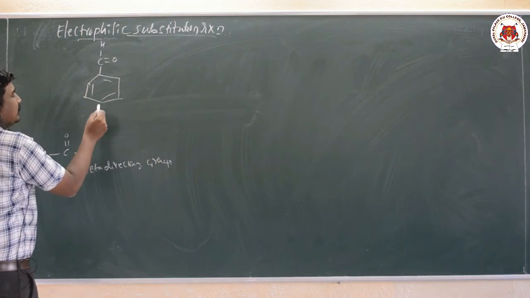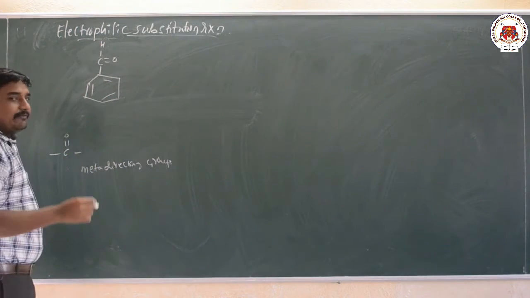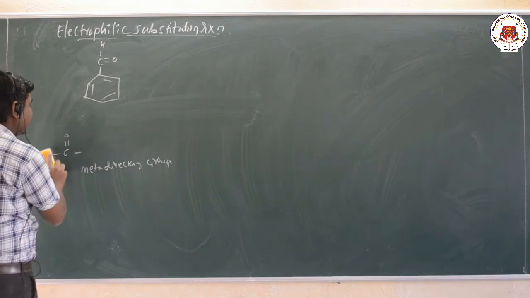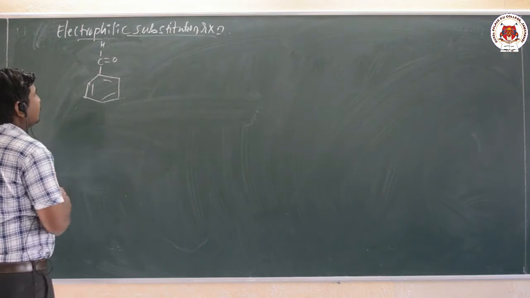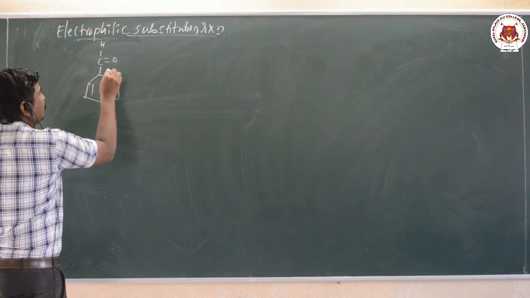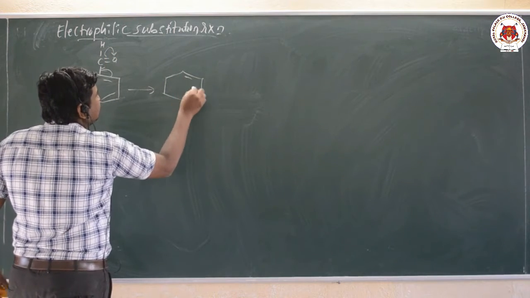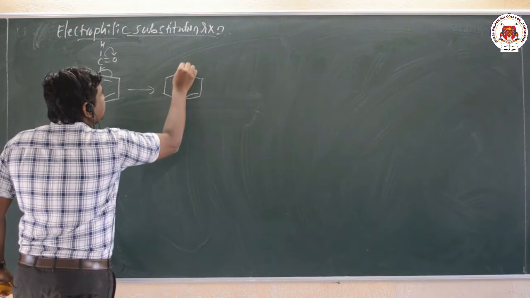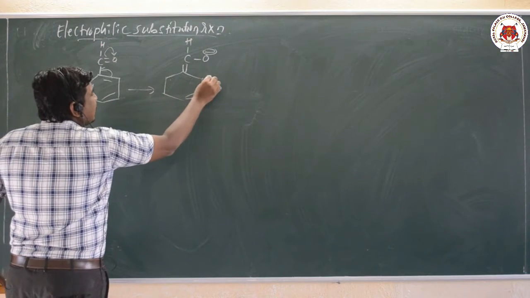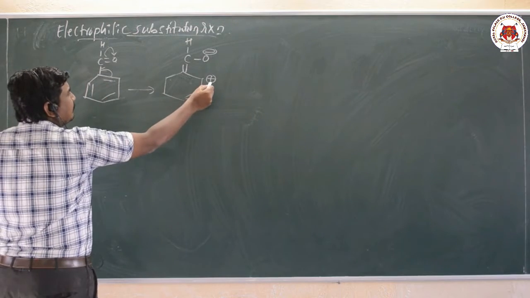Because electrons are withdrawn from the benzene ring by the carbonyl group, the positive charge comes at the ortho and para positions, but not at the meta position. I will write the resonance structure, after which you will understand why they are called meta directing groups. Electron withdrawing groups are meta directing groups. This oxygen is a more electronegative atom which withdraws the electron towards itself, so it takes the minus charge. This is a resonance structure of benzaldehyde, with double bond C O minus and H as it is. At the ortho position, because of the loss of this double bond, it takes the positive charge.